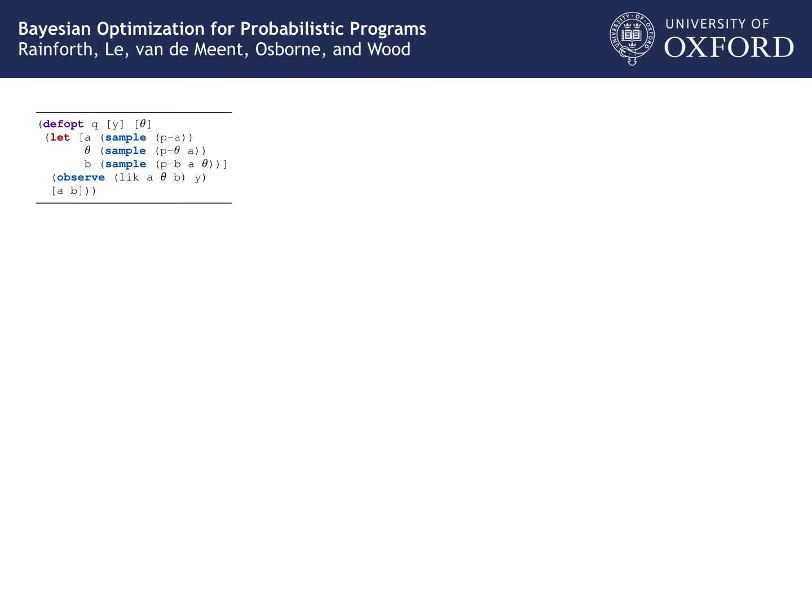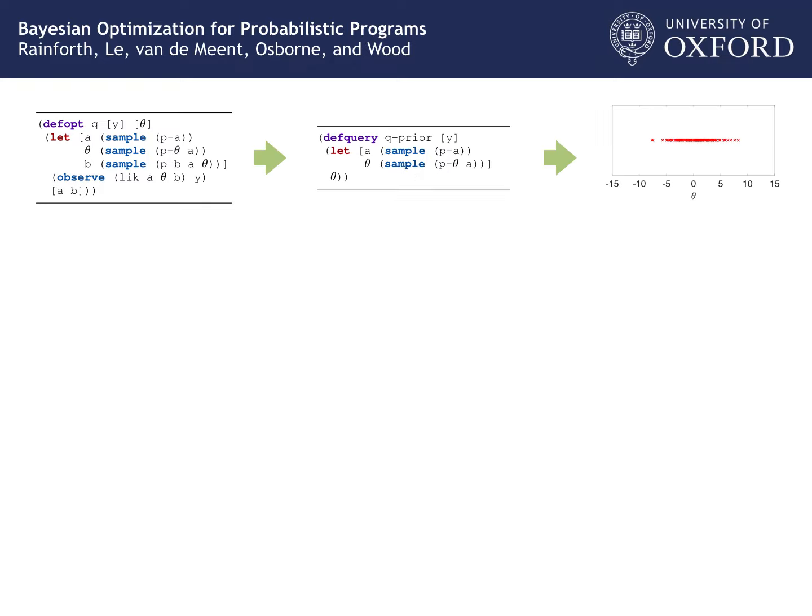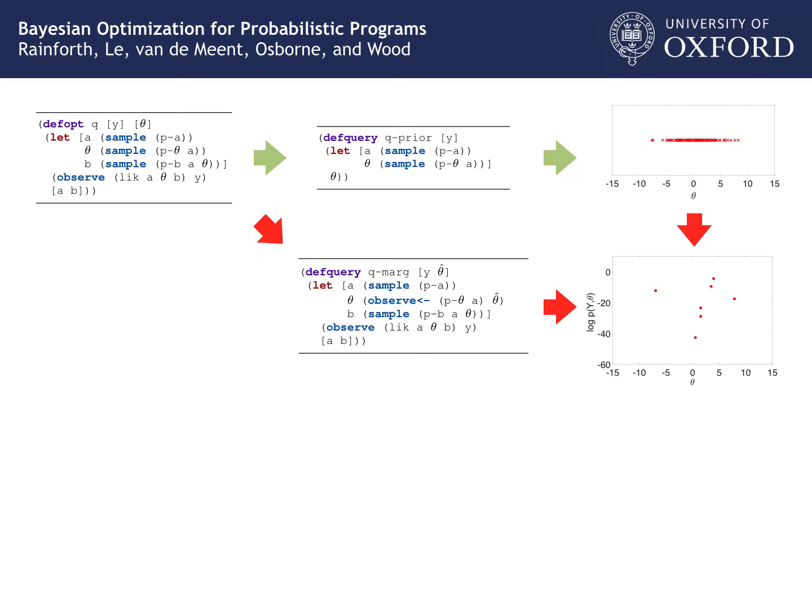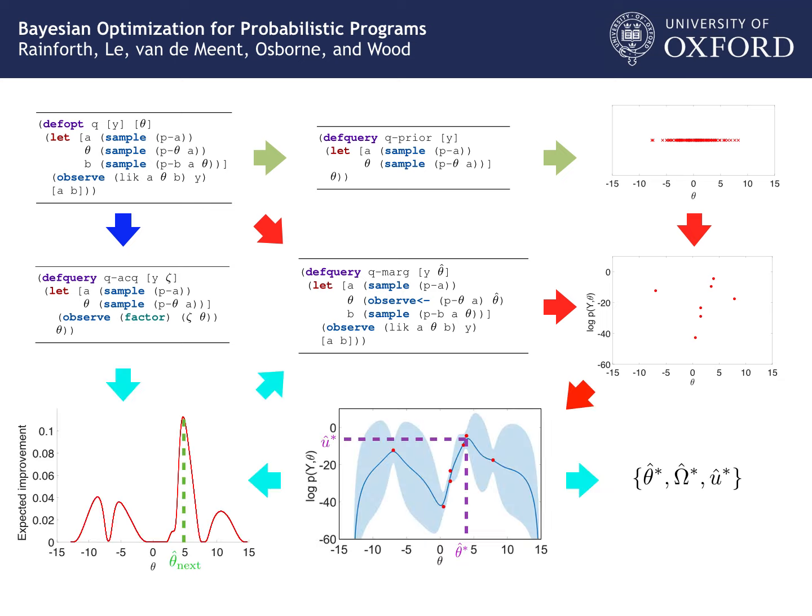BOP has two key components. Firstly, a series of code transformations to extract from the original program all the things it needs to solve the marginal map problem. Specifically, BOP carries out a prior transformation used for automatic domain scaling, a marginal transformation that allows the marginal probability of the program to be calculated at fixed values of the target variables, and an acquisition function transformation that selects the optimal combination of target variables to evaluate next, subject to the implicit constraints imposed by the generative model. BOP uses these transformations as input to a bespoke Gaussian process-based Bayesian optimization implementation.